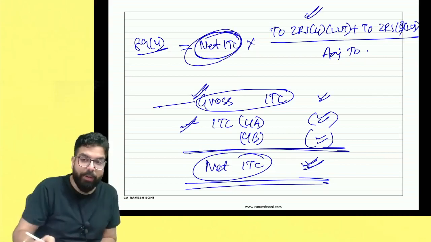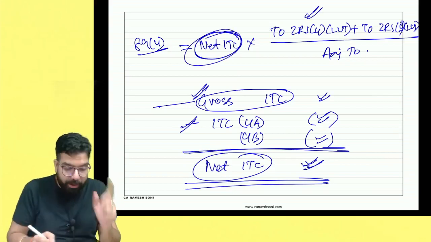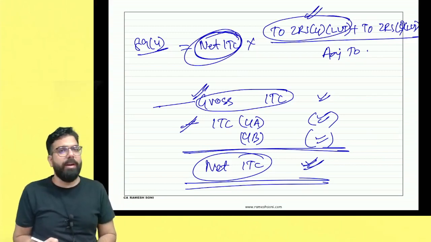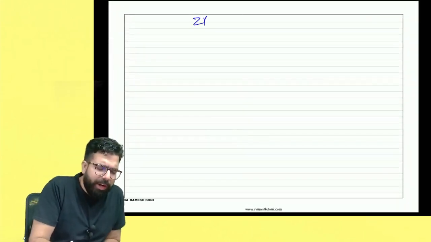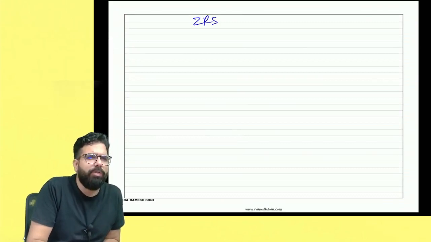Now you have to calculate the turnover. This is very important. Now the next one over here is turnover of zero rated supply of goods. Remember over here, please take the total zero rated supply which you have done.